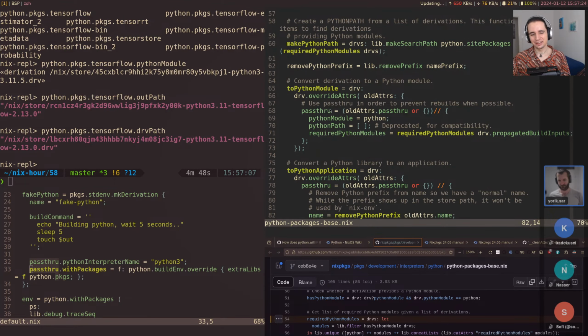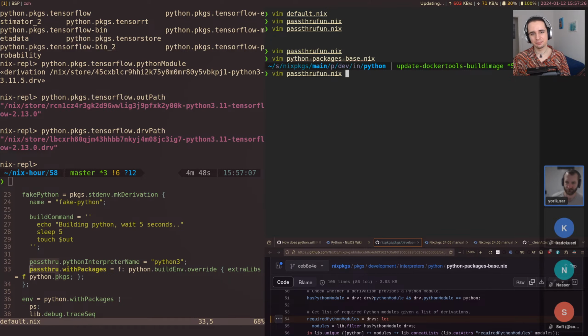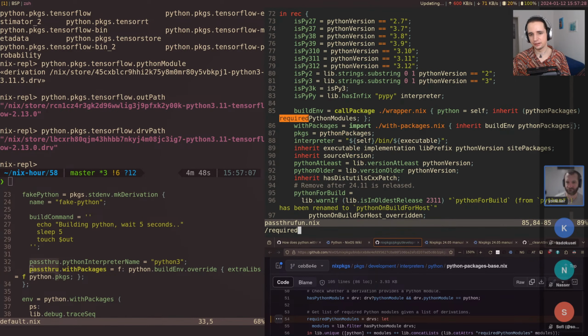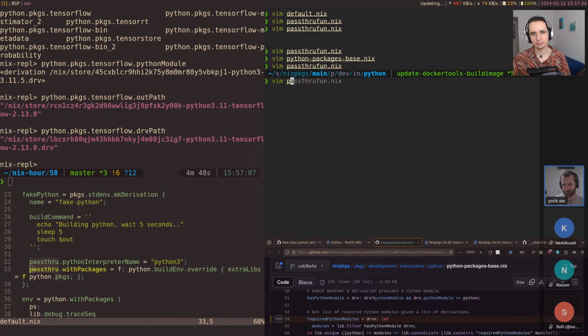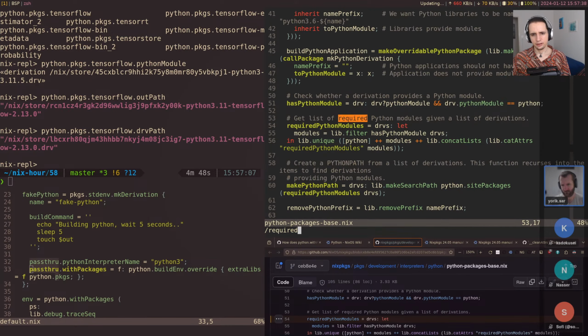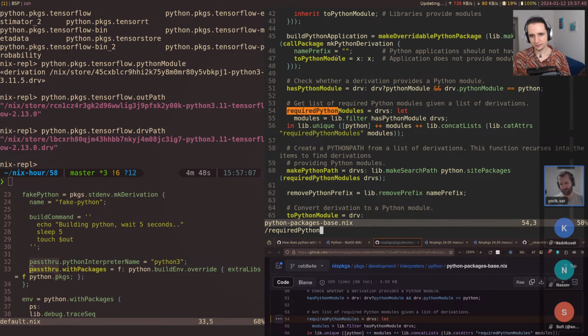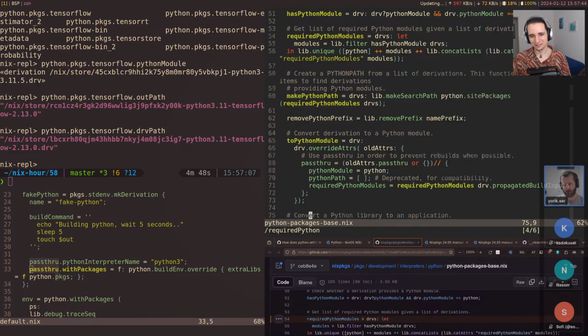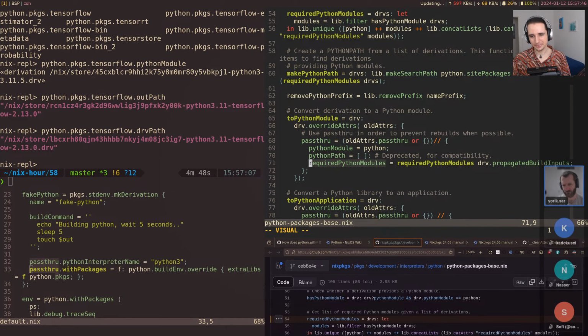Let's look at the use side again. passthru.fun required. Oh, right here it's not a function, it's an attribute. Right, so let's jump back. This is kind of hard to look into. Oh, okay, I see.